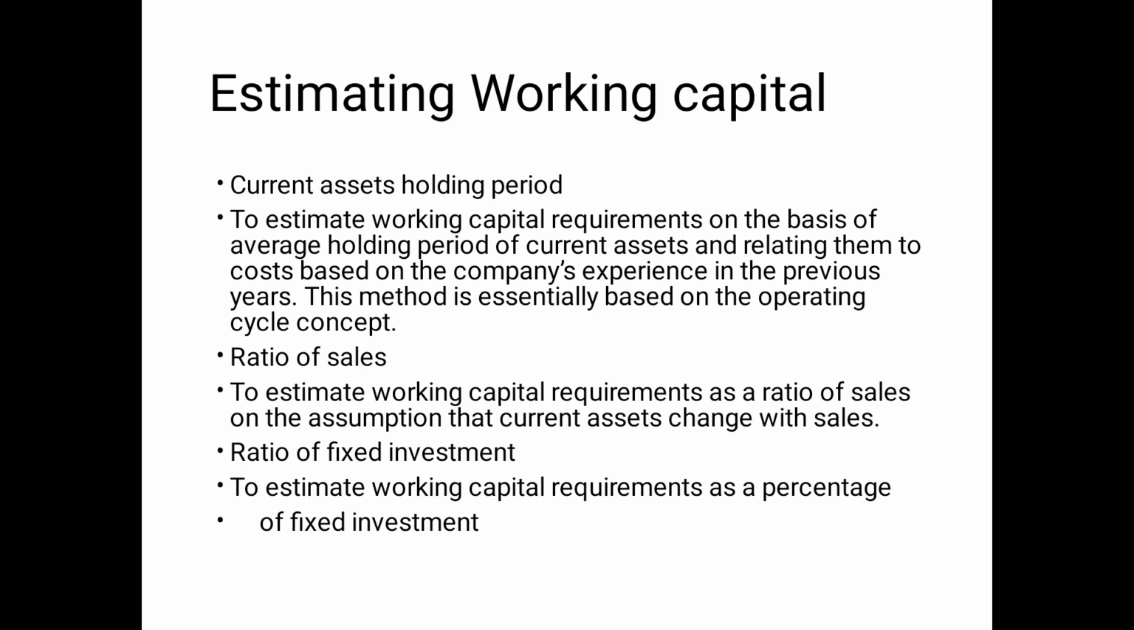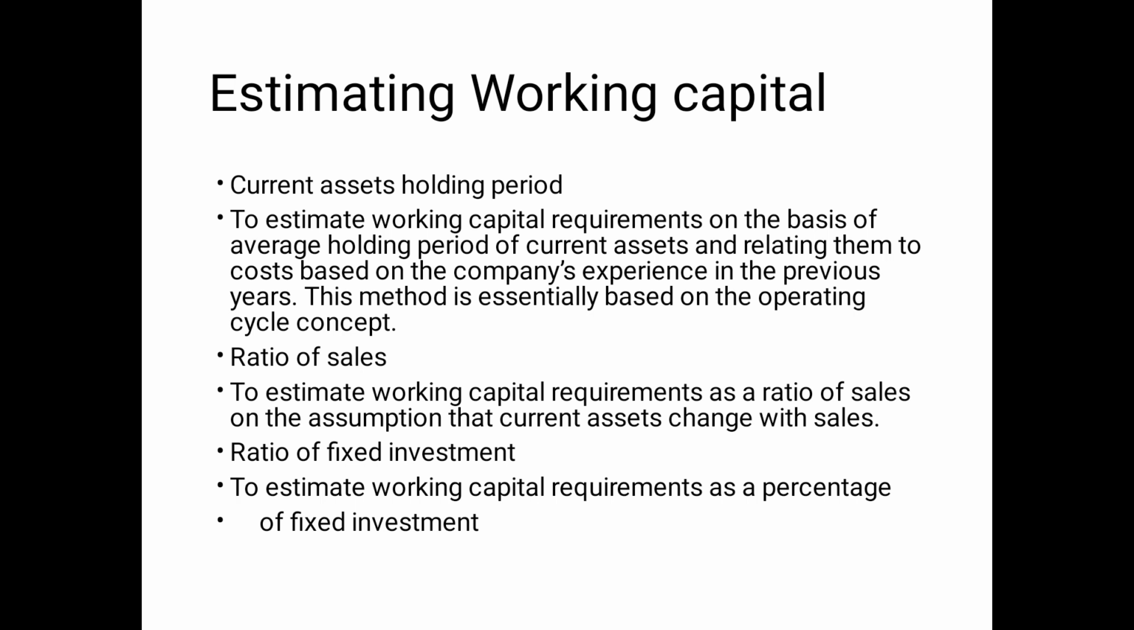Ratios to sales: some companies decide based on, say, a monthly turnover of 10 crore, and keep 10% cash to run the factory. So if your monthly turnover is 10 crore, 10 crore into 10%, the company keeps 1 crore as cash on hand.